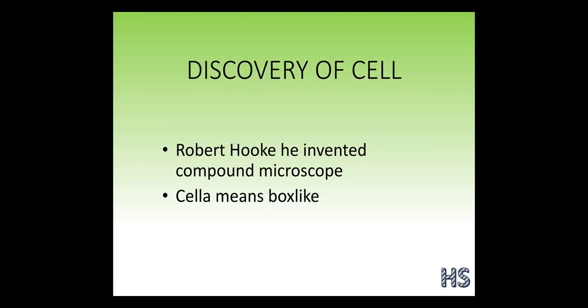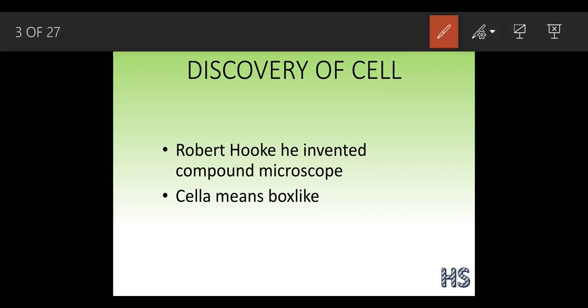Now, the discovery of cells. It's very important to know how the cell got discovered. Let's understand. There was one scientist whose name was Robert Hooke. He invented the compound microscope. What is a compound microscope? I'm going to explain that to you in detail, but before that, we are going to understand what he discovered. He discovered the compound microscope.